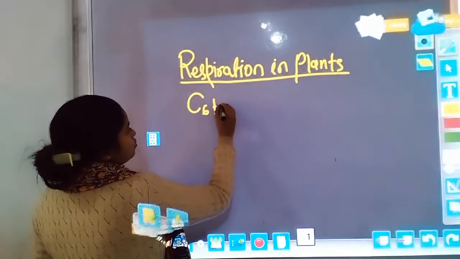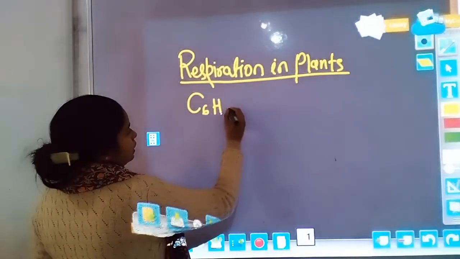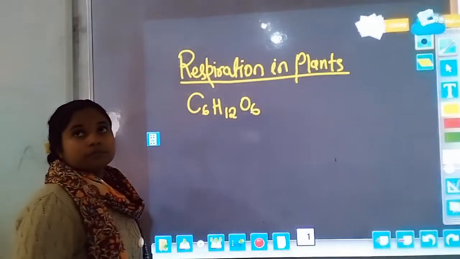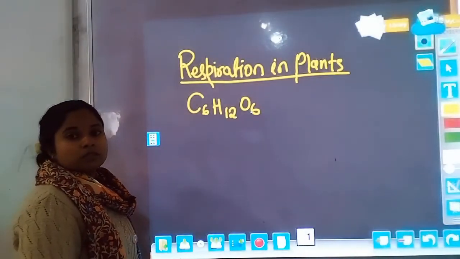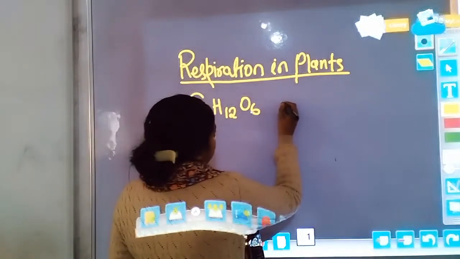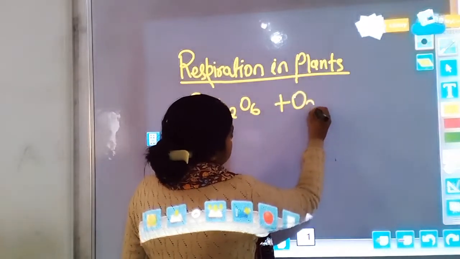Here is C6H12O6, in the presence of oxygen.